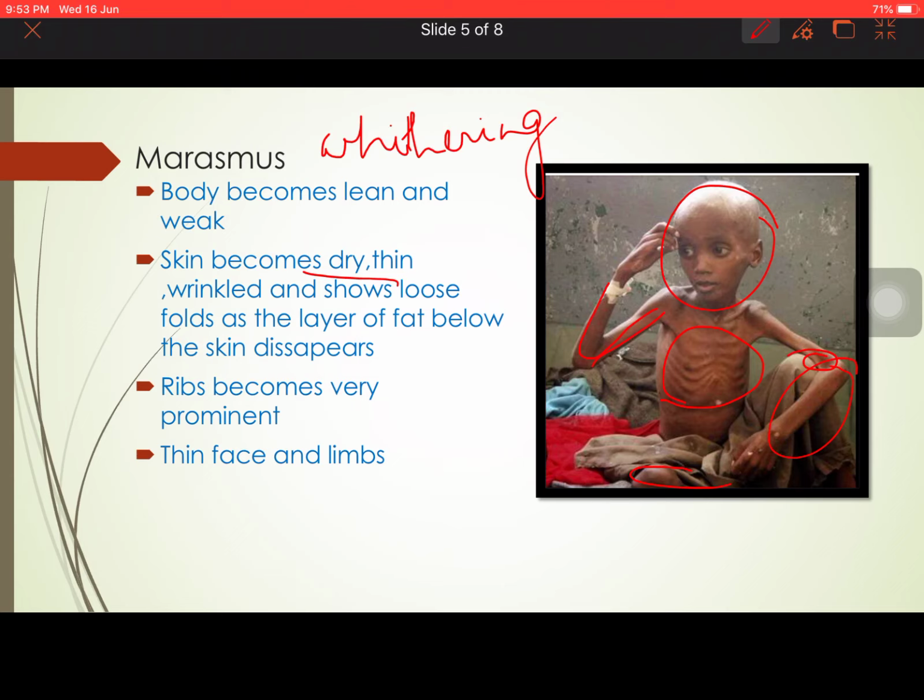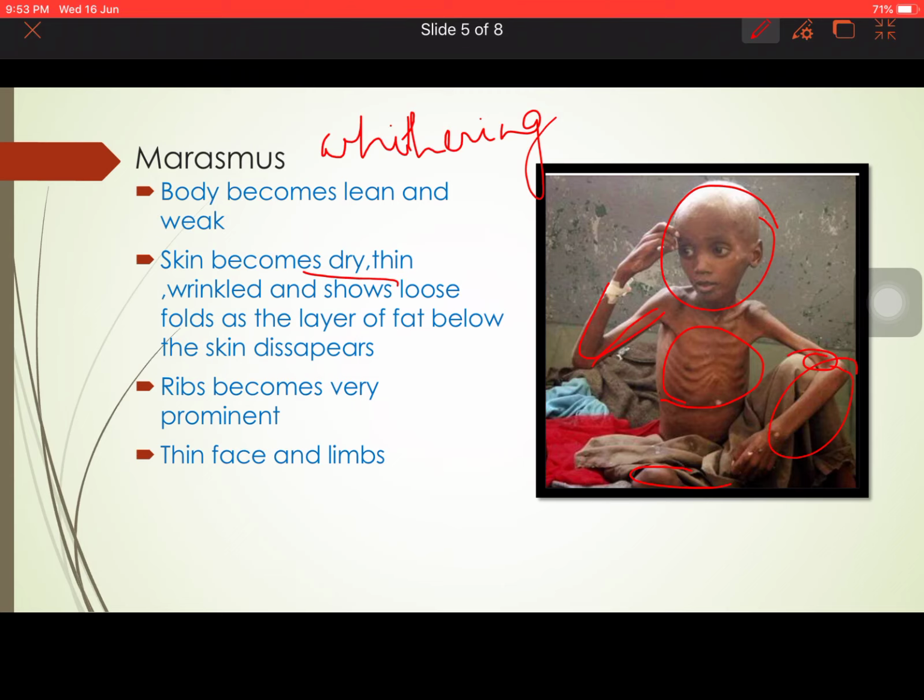Now, marasmus can actually be cured. How can it be cured? By giving the child adequate quantities of protein, carbohydrate, and fat, all the nutrients he was lacking. When the person is suffering from marasmus, he was lacking in protein, carbohydrate, and fat. So you can give this child these in adequate or greater amounts, so that marasmus can be